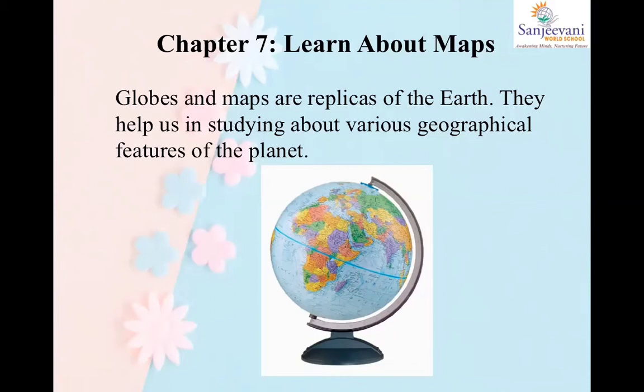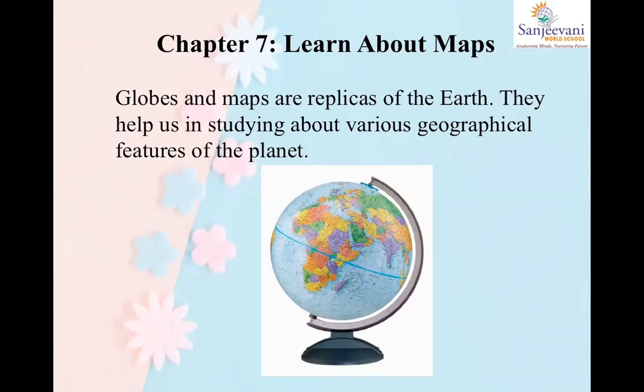Now, geographical features are the physical aspects of your planet. Geographically, what can you see? Mountains, plateaus, plains, deserts, isthmus, islands, and what water bodies are there. Geographical features also include the weather and the climate. So there are so many elements of the earth. To study these things, you are going to need a globe or a map, all right?